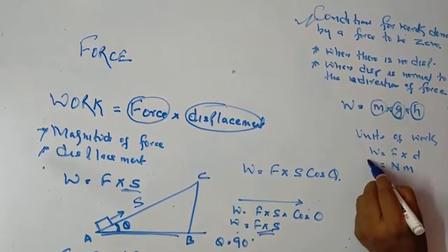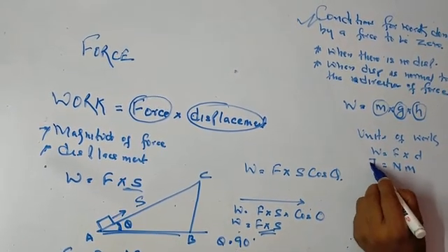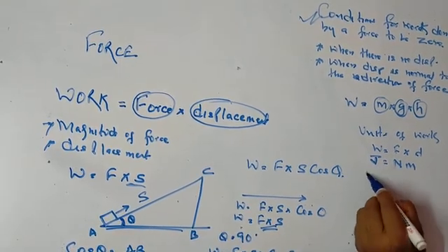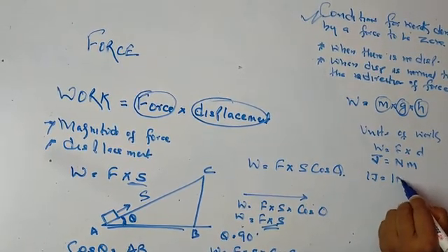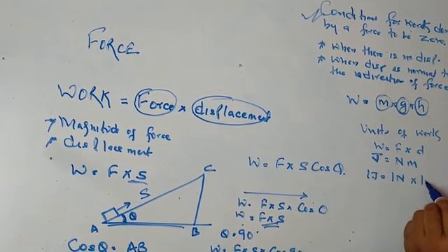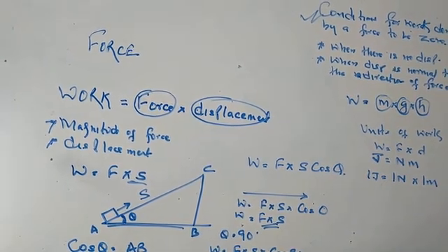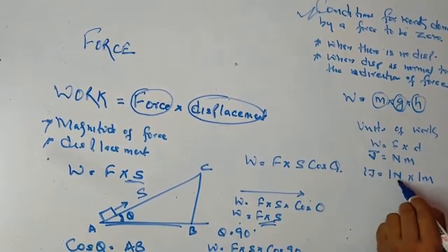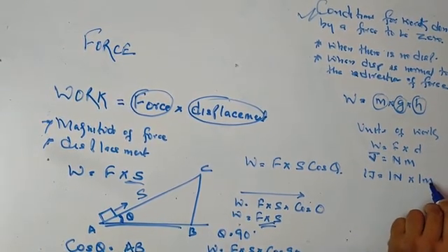So the unit of work is joule. 1 joule is when a force of 1 Newton displaces a body by 1 meter. So 1 joule is equal to 1 Newton meter.